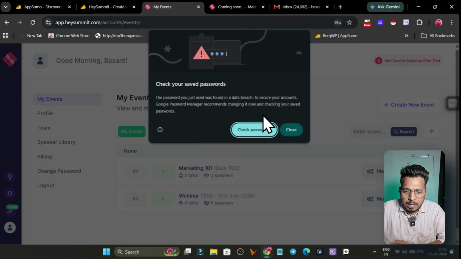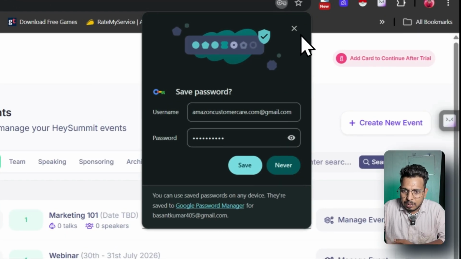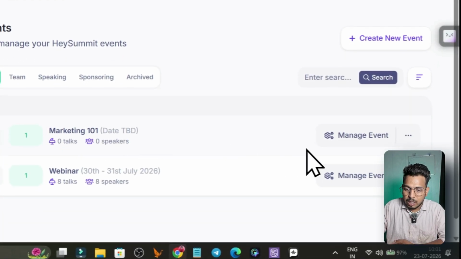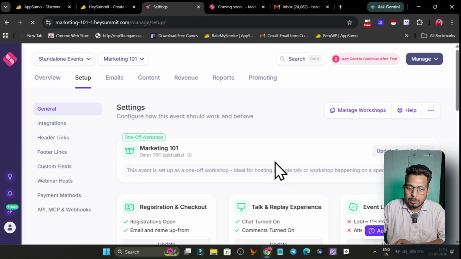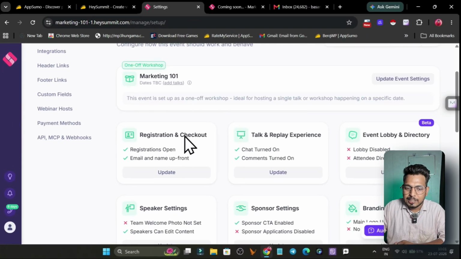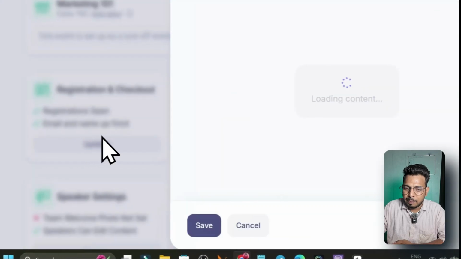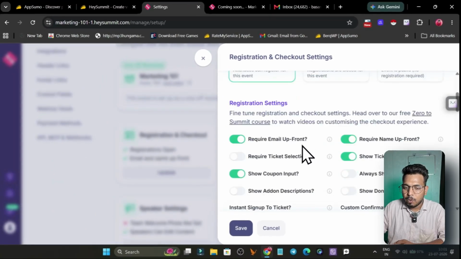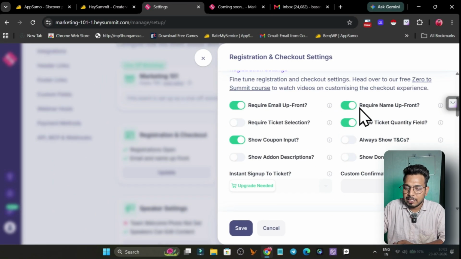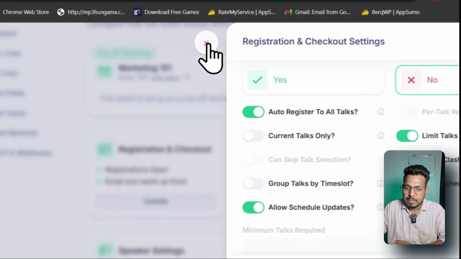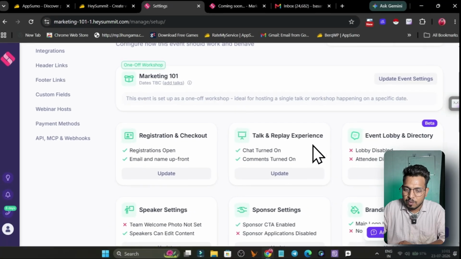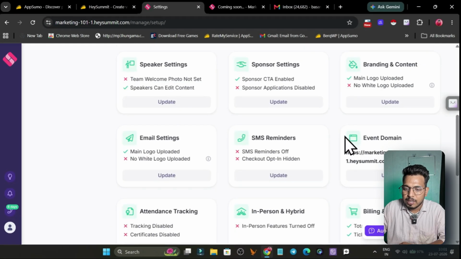Okay, so I went back and logged in here, and once you make your webinar live and go to manage event, you will be able to see all the settings. Like, if you want to add the registration and the checkout, simply click here on update, and after that you will see all the options, like you require the email, your attendee name, and all these things. Simply enable and the things will be live in your webinar. The same thing goes for all these configurations. If you want to add a custom domain, you can do that from here.